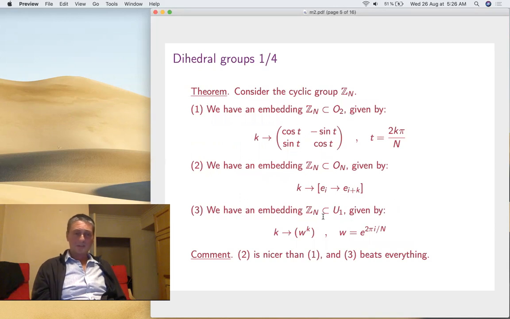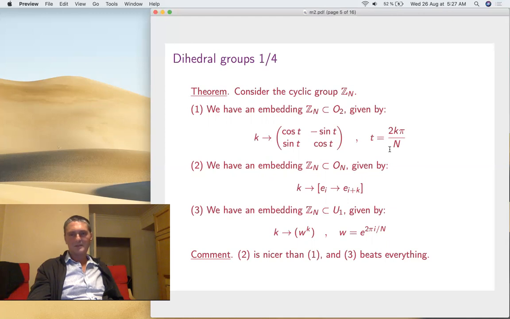We'll first talk about the dihedral groups, but before that, cyclic groups. These are the simplest. So consider a cyclic group, I mean, just 10 elements cycling like this. And first of all, you can view them in the plane, okay, as rotations of angles that are multiples of 2 pi over n, right? So that's the formula of the rotation of angle t.